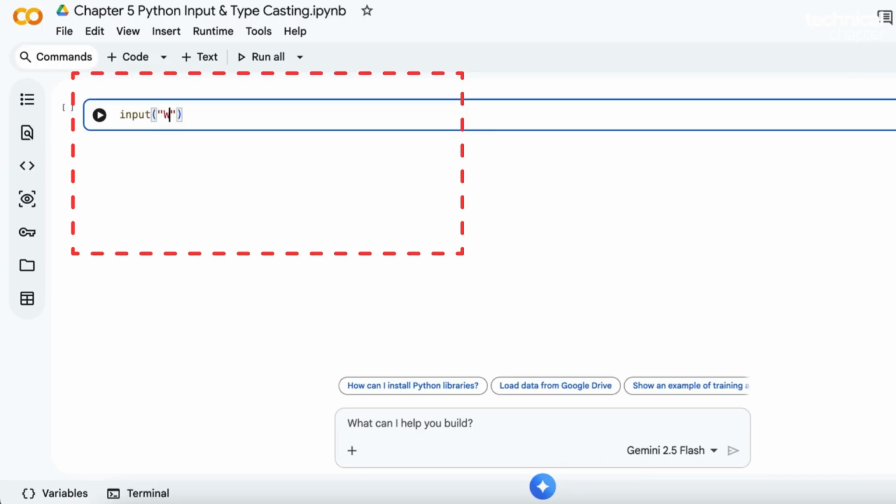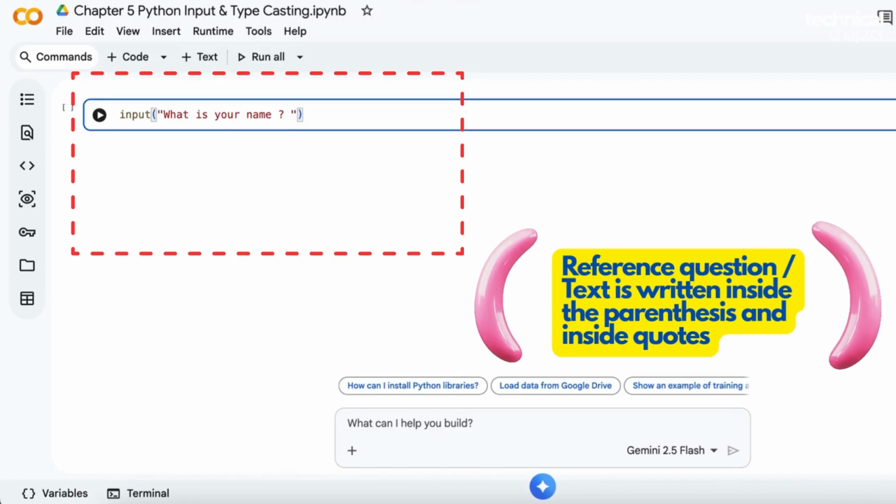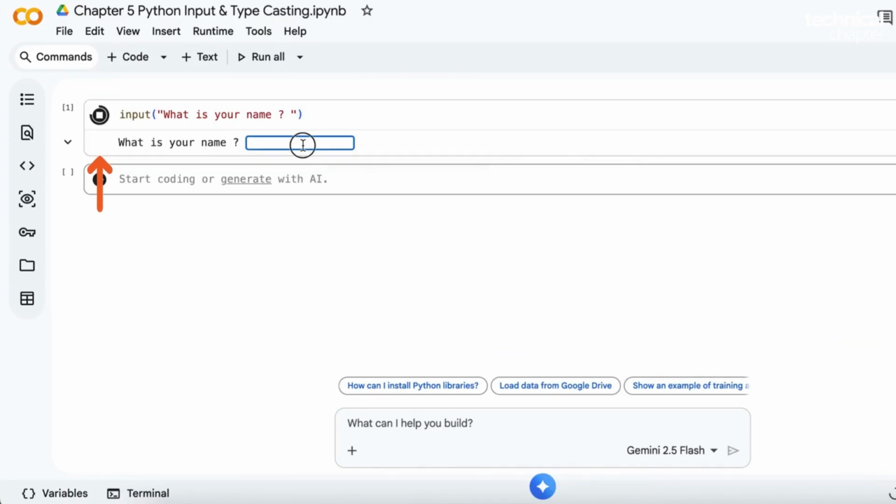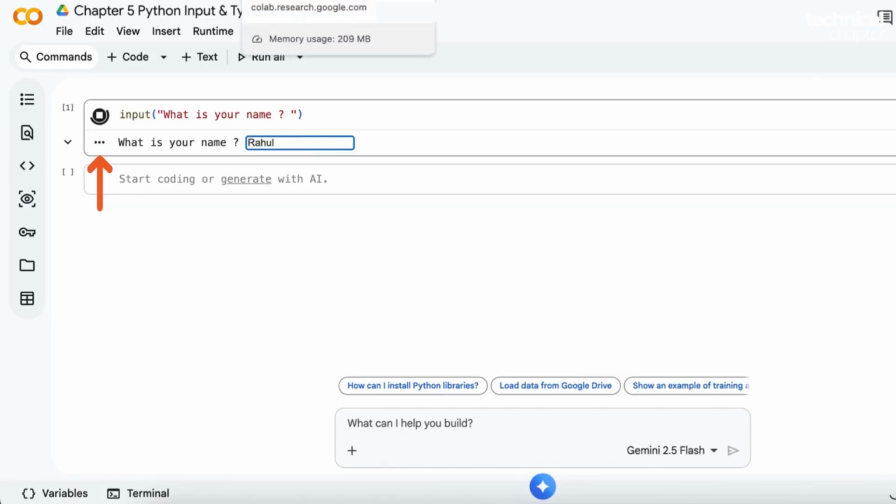For example, let's ask the user, "What is your name?" This question is written inside the parenthesis. And because we are asking the question in text form, we need to write it inside quotes. Now press play or press Shift-Enter. You'll notice that the play symbol keeps rotating. That means the program is running and waiting for input. Till the time you don't give the input, the code will stay in the execution phase.